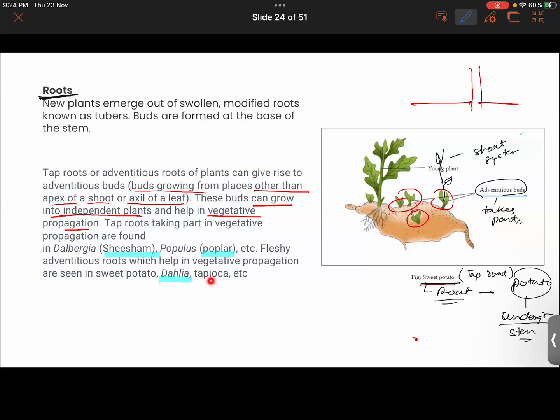So you have the example of dahlia also. You have the example of tapioca. These are some other examples, like tamarind. Does tamarind have a tap root or fibrous root?